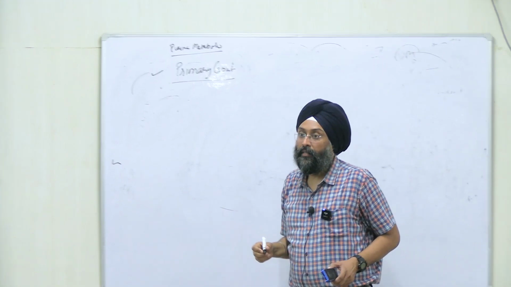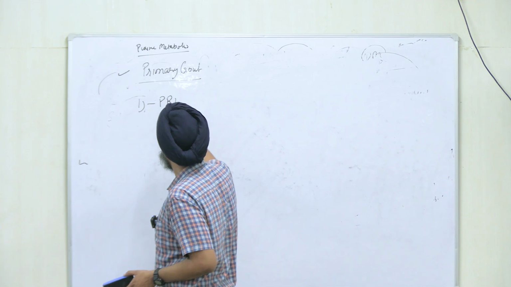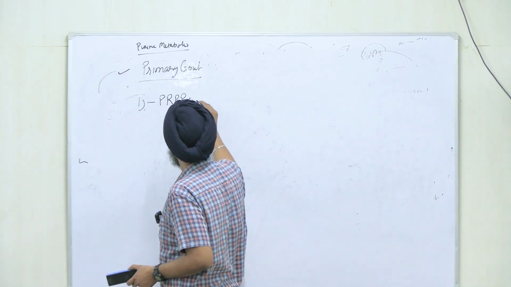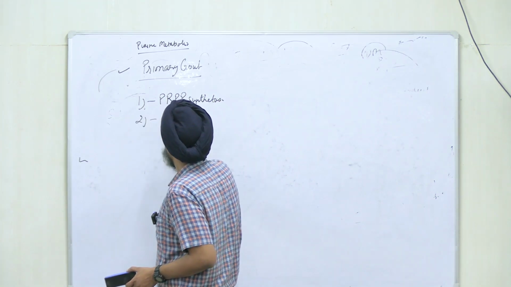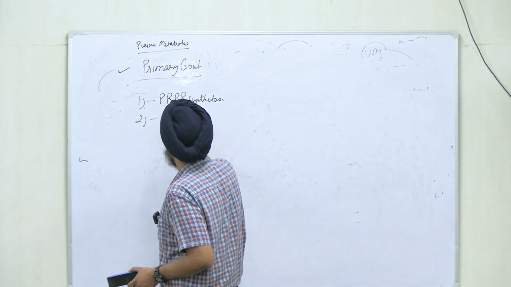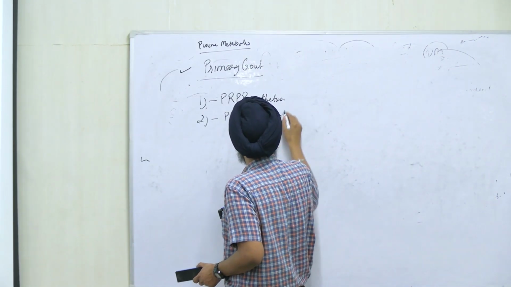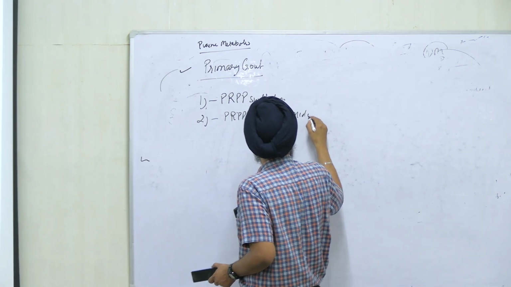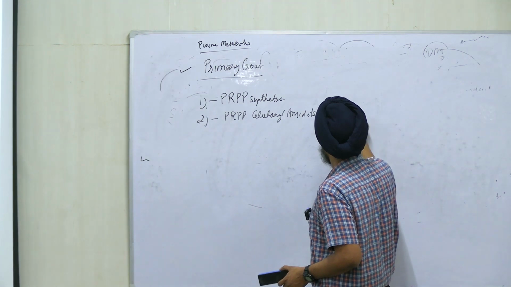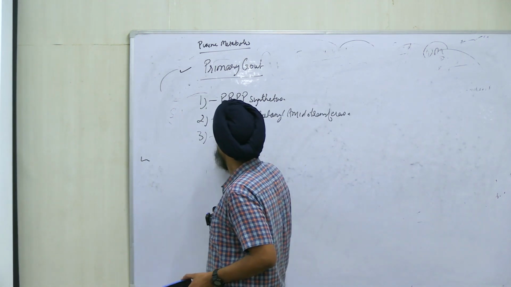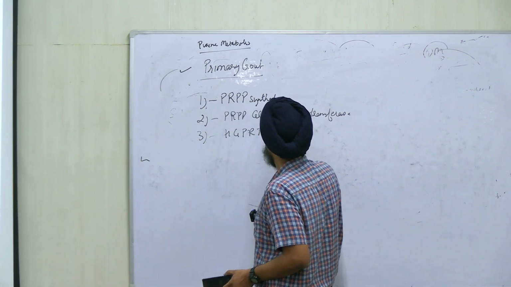Right? So there are main 5 enzymes. First is PRPP synthetase. The first enzyme, glutamyl amido transferase. Third is HGPRT deficiency.